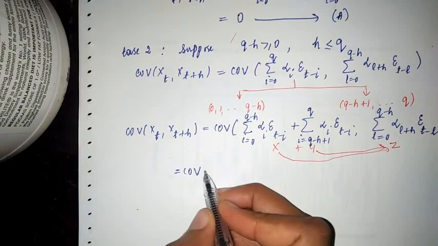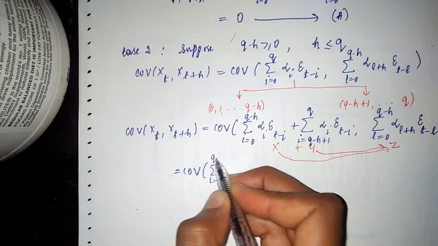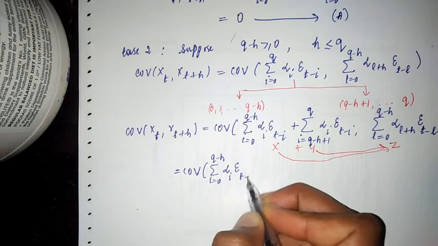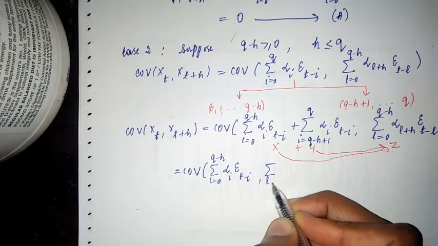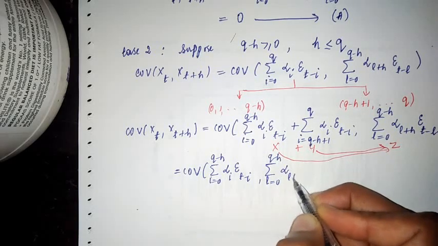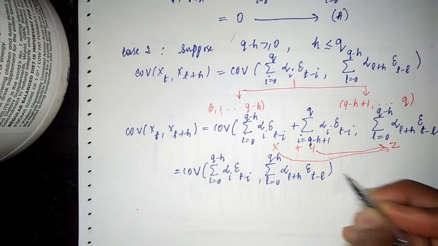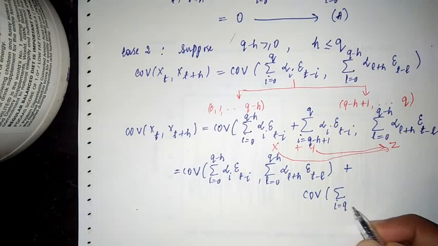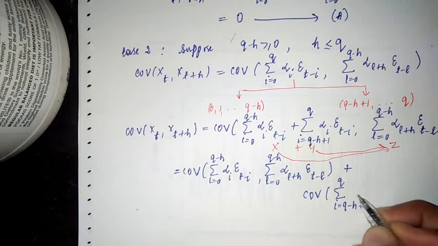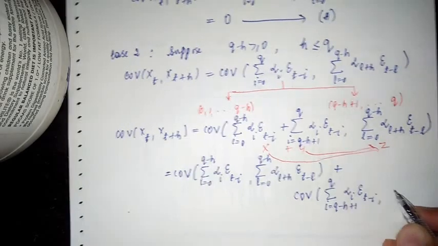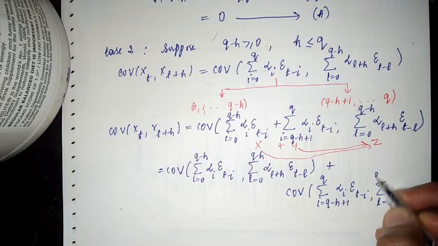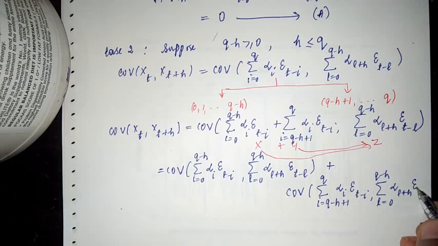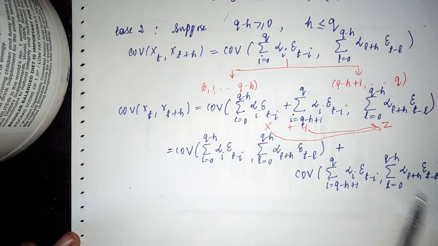So that is the covariance between the sum over I from 0 to q minus h of alpha I epsilon t minus I, comma, the sum over L from 0 to q minus h of alpha L plus h epsilon t minus L, plus the covariance between the sum over I from q minus h plus 1 to q of alpha I epsilon t minus I and the second term as it is, alpha L plus h epsilon t minus L. As you have seen earlier, one of these two terms will become 0. We'll see which term becomes 0.